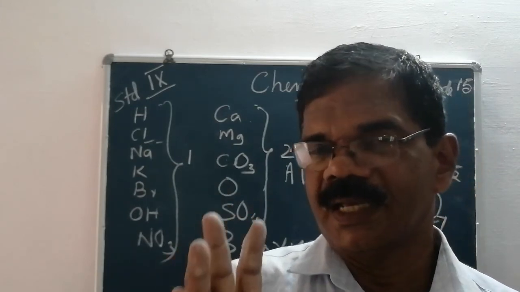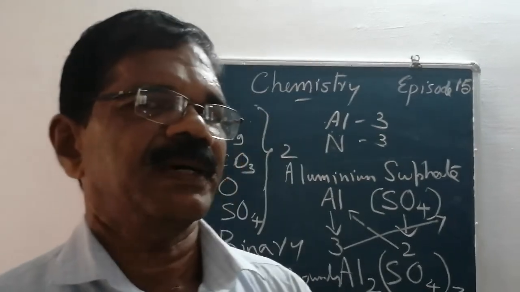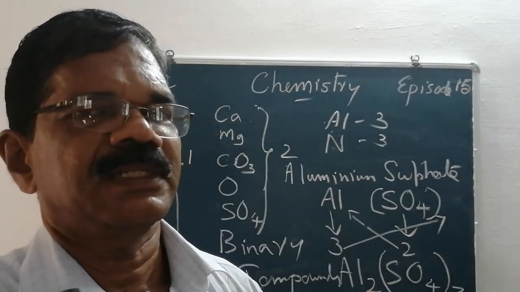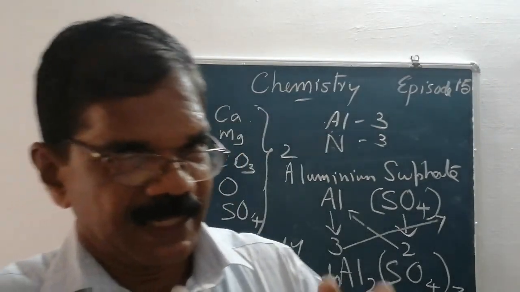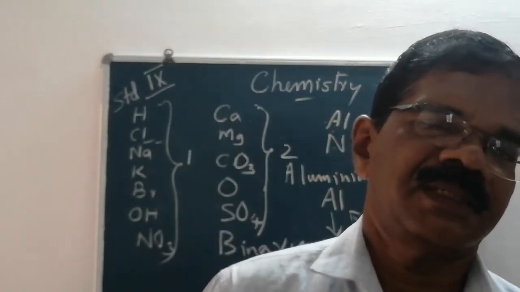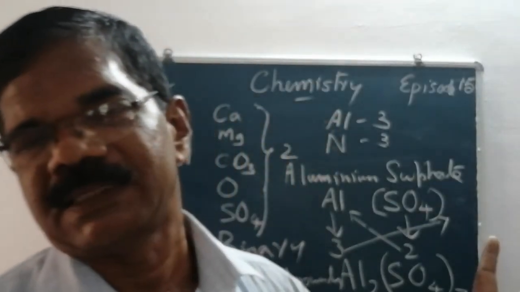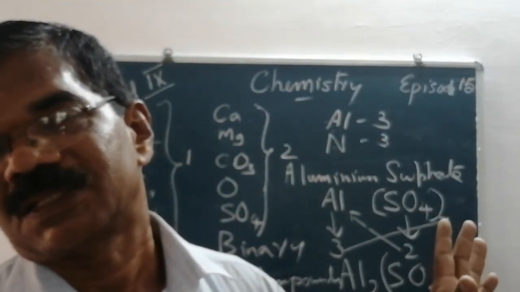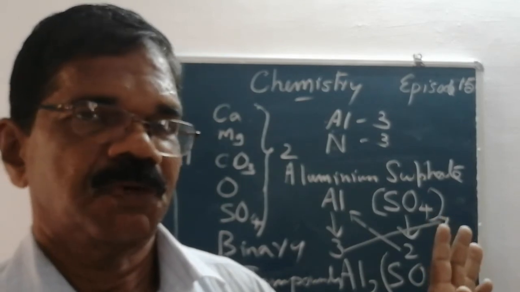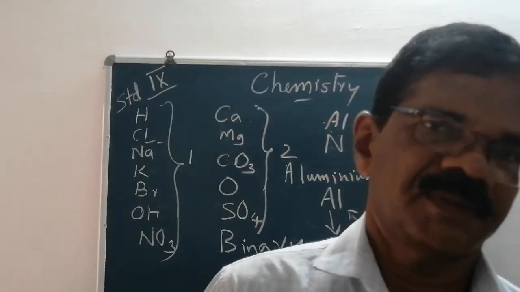In a compound, there may be a metal and a non-metal. You should first write the symbol of the metal, then the non-metal. If there are two non-metals, the more electropositive comes first and the less electropositive comes second. Second, you have to balance the charges or valencies of both parts of the compound.